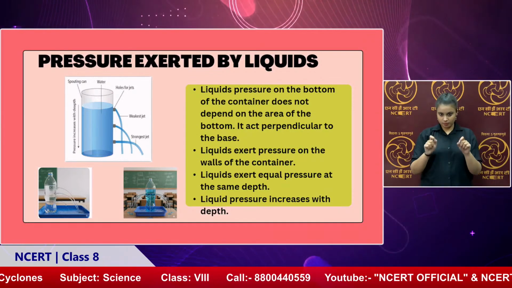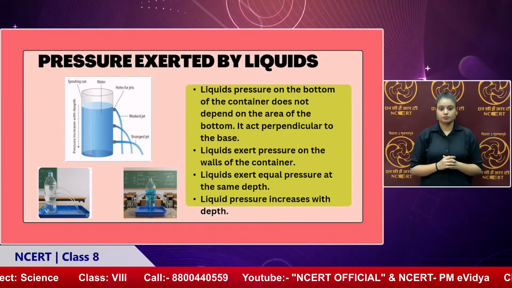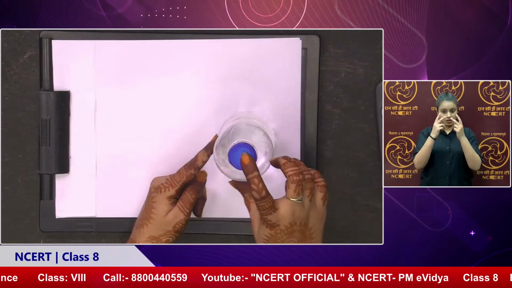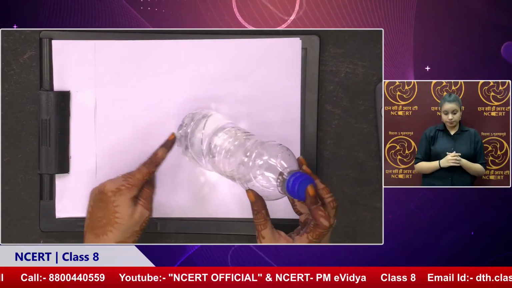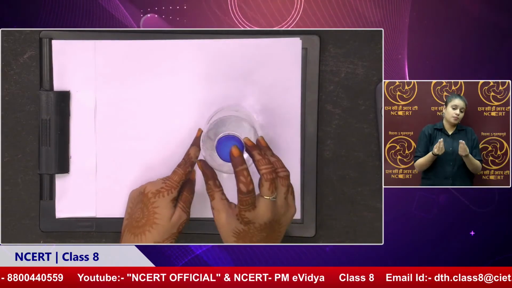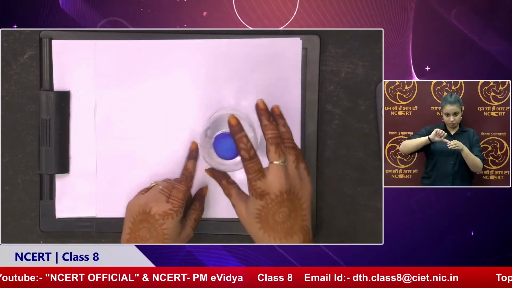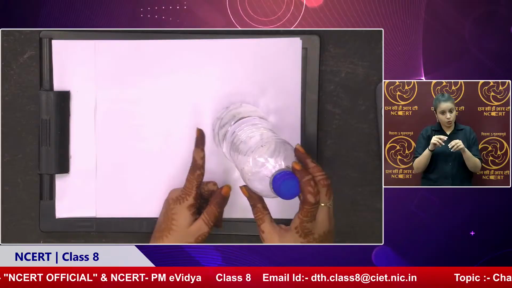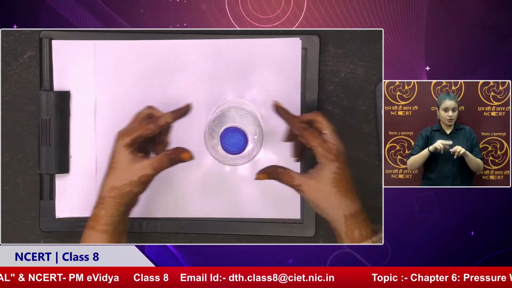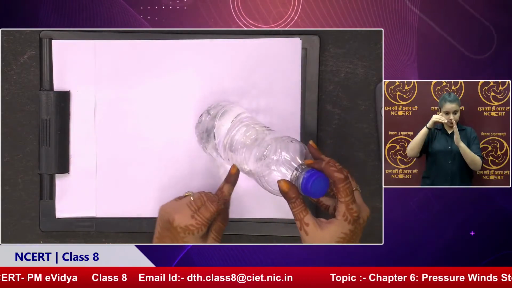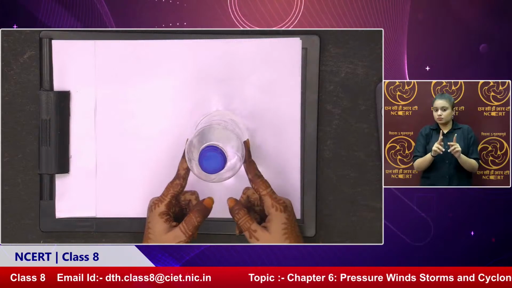If I take this bottle also for reference as we go along with the diagram, we have seen as the depth is increasing, the pressure is increasing. So this liquid, whatever is filled, will be exerting more force right at the bottom. And if I select the same depth, somewhere like here, what will happen?